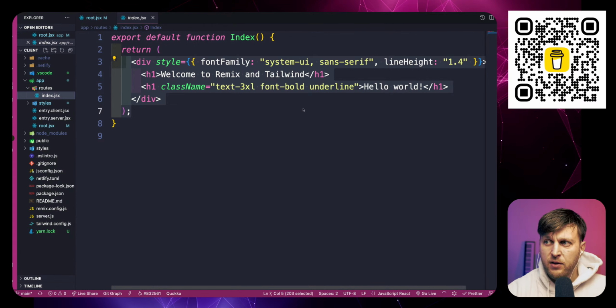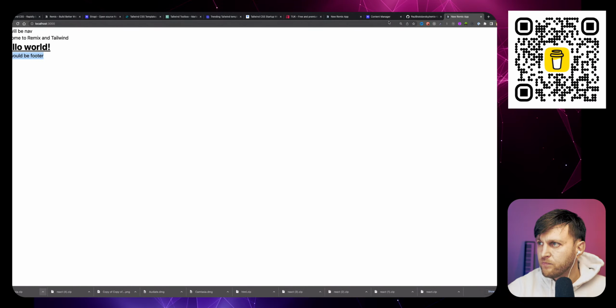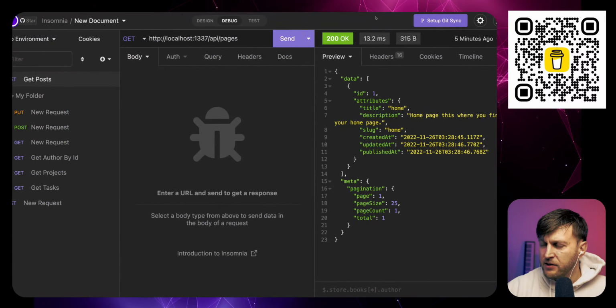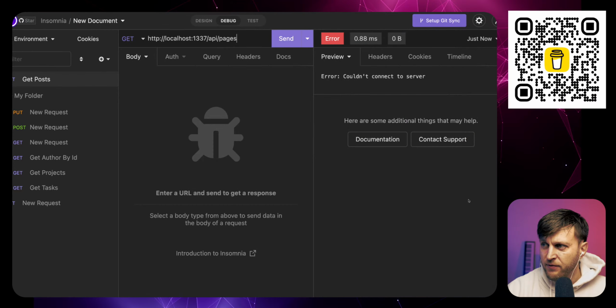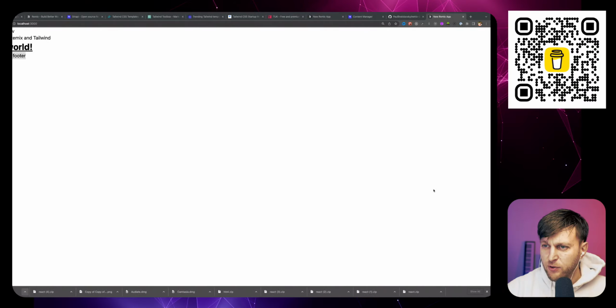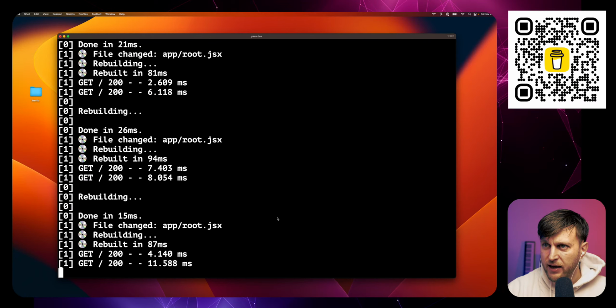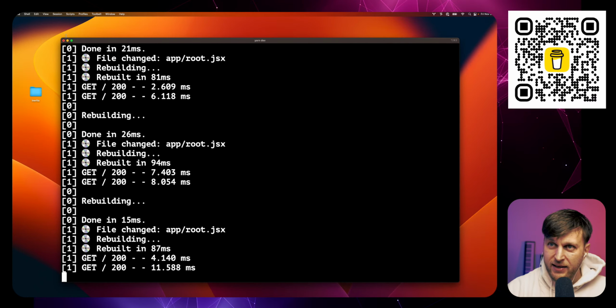And so we know that we have our page. So now we want to get our data. We know we are able to get the data because we are able to get it here. We're making a request to this endpoint and we're getting the data. And the reason why we couldn't connect to the server is because I most likely killed the server.